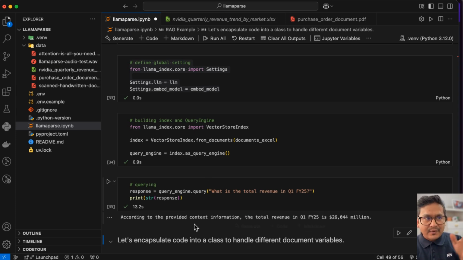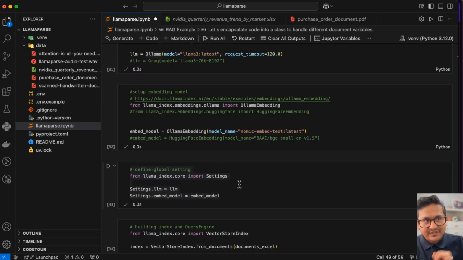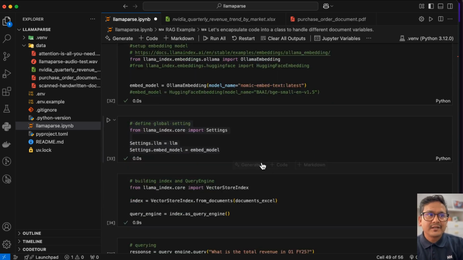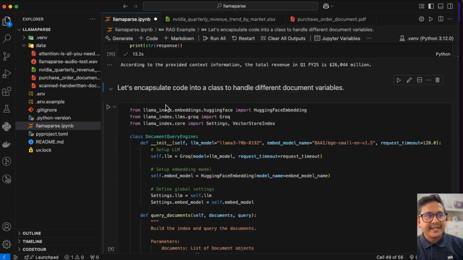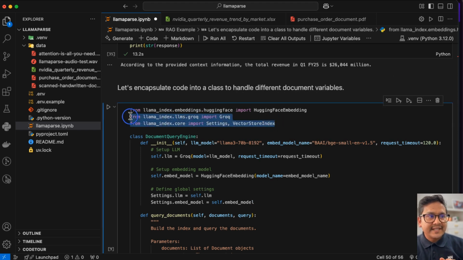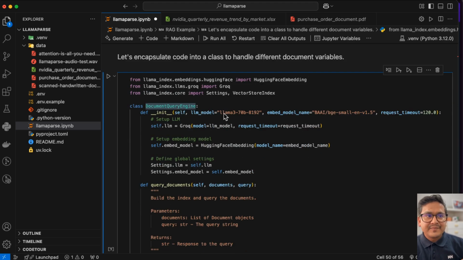What I did, one more thing, is step by step things, right? So for you to work better with the Grok, what I have done here is encapsulated all the different things into one class. So this is the normal embeddings, just so that if you don't have Ollama also, you can run this. So here I'm creating the class, and here I'm saying use the Llama 3 from the Grok, because although it is the same Llama 3, there will be different namings there, right? And I'm saying here use this BAAI BGE small from the Hugging Face.